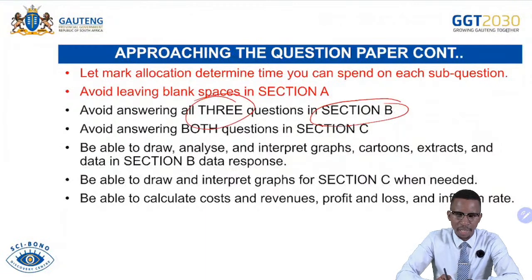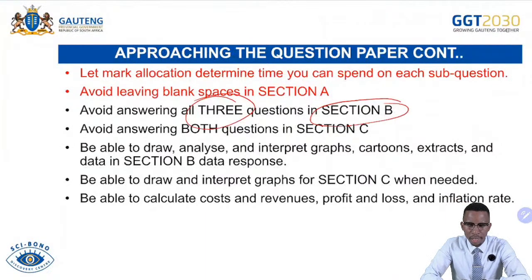It is very important that if you are required to calculate costs and revenues, you use the cost and revenues table, and be able to calculate them when needed. Also, profits and loss are very important for you. It is also very important to be able to calculate the inflation rate, because we can come across a question requiring you to calculate it. Remember also the cost benefit analysis. You must be able to calculate in there. Also, be able to calculate the CBR, cost benefit ratio. You must know all of your graphs.